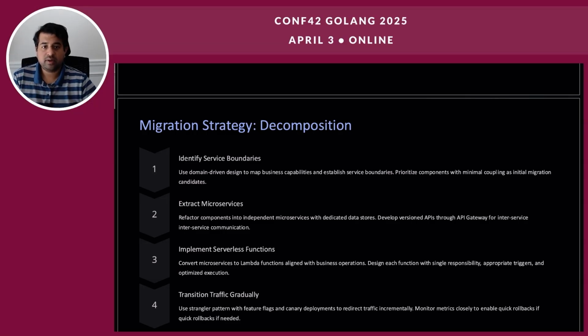Lambda functions should be triggered by appropriate events, using API gateway events, S3 events, timer-based events, even EventBridge events. Optimizing execution by minimizing dependencies and reducing execution time is crucial for cost effectiveness. Adhering to the single responsibility principle ensures that each Lambda function is focused and manageable.